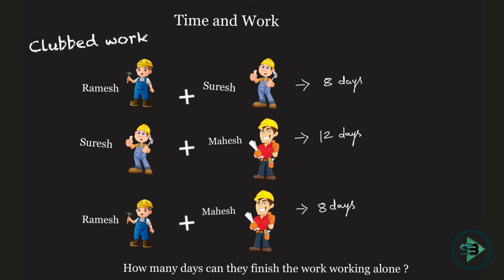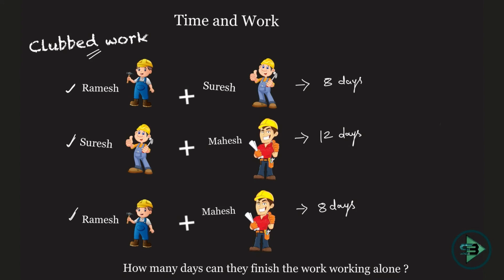Now this is a different type which is called clubbed work. Now I'm not giving you how many days Ramesh can do the work working alone. I'm telling you Ramesh and Suresh, so I'm giving you clubbed work. They together can do a piece of work in 8 days. Similarly, Suresh and Mahesh together could do a piece of work in 12 days. Similarly, Ramesh and Mahesh together could do a piece of work in 8 days.